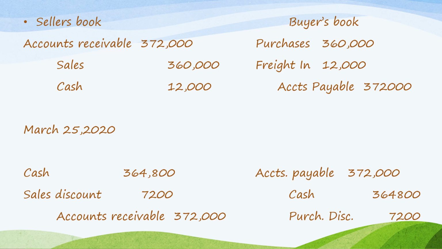If it made the settlement beyond March 25, there is no discount involved. So the entry on the seller's book could have been debit cash 372,000 and credit accounts receivable 372,000. And on the buyer's book, accounts payable 372,000 and credit cash 372,000.